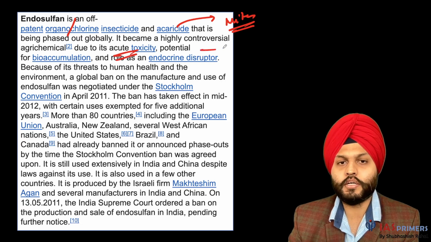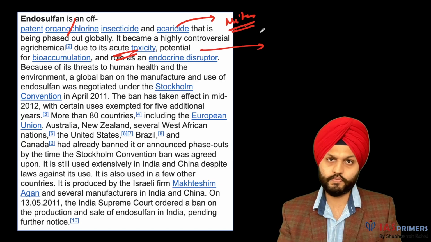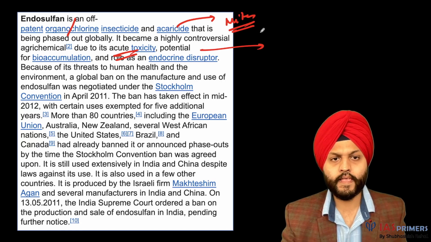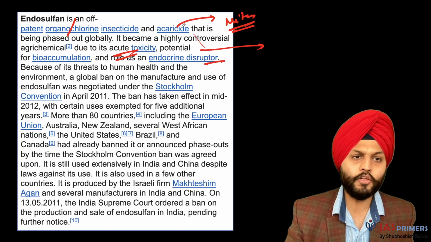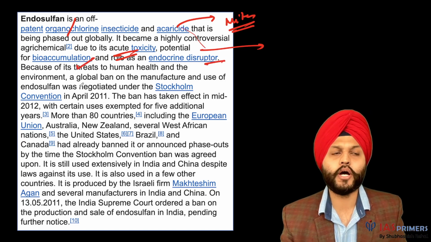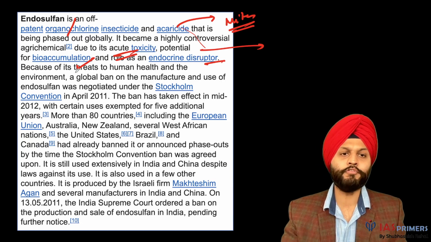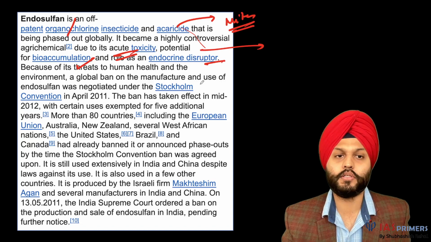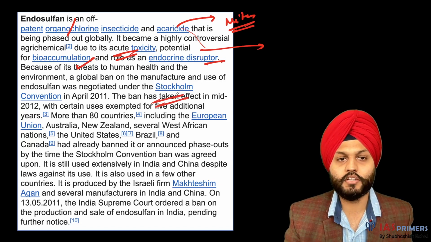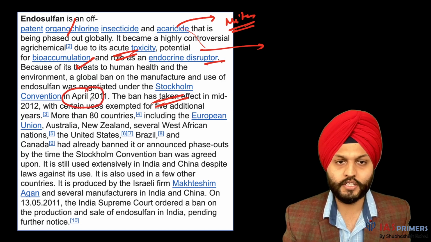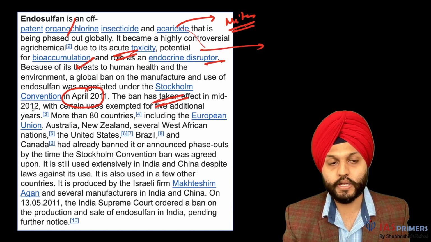Now the problem with this is that it has some problems, like it is very, very toxic. In fact, in Kerala, it had happened that some neurological disorders were seen amongst children. Then it is an endocrine disruptor. Then there is always a possibility of bioaccumulation. So it has very adverse effects on human health. In fact, this is banned under the Stockholm Convention. See, this is information of 2011. So the ban has taken effect in mid-2012.